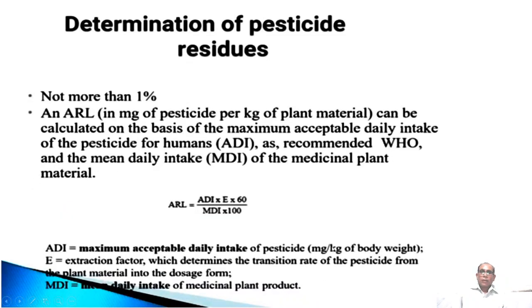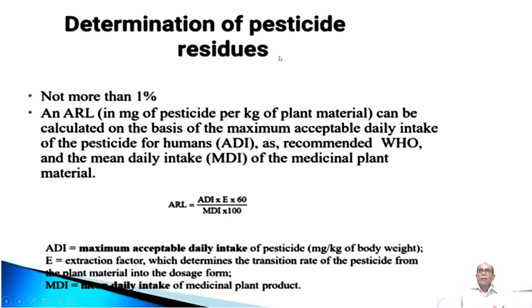Most important is pesticide residue. When we are cultivating the plants, to protect them from various pests, insects, rodents and weeds, we use various chemicals.